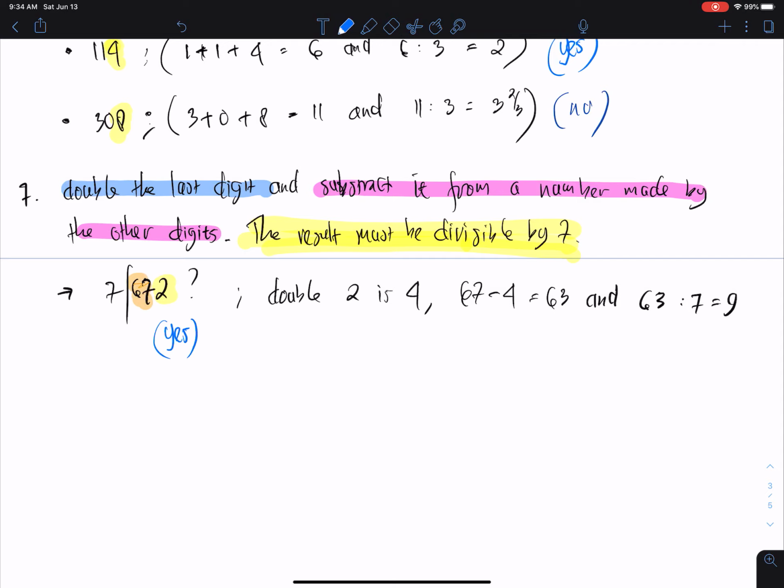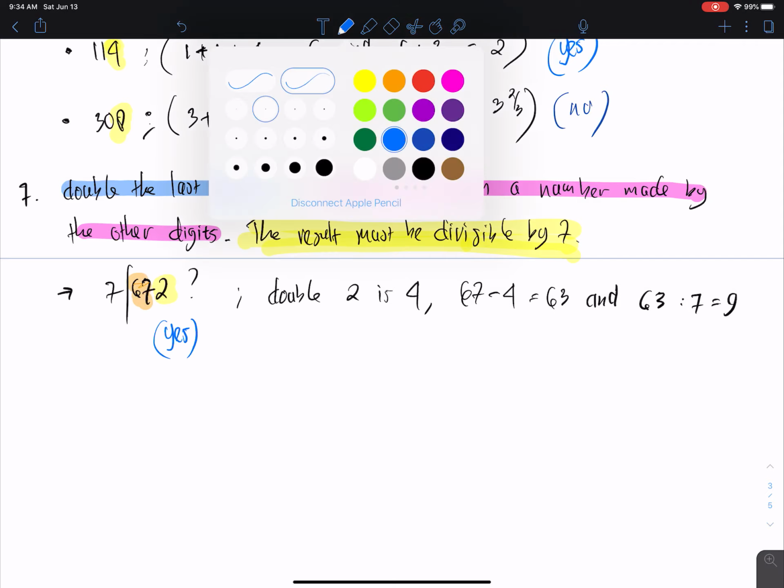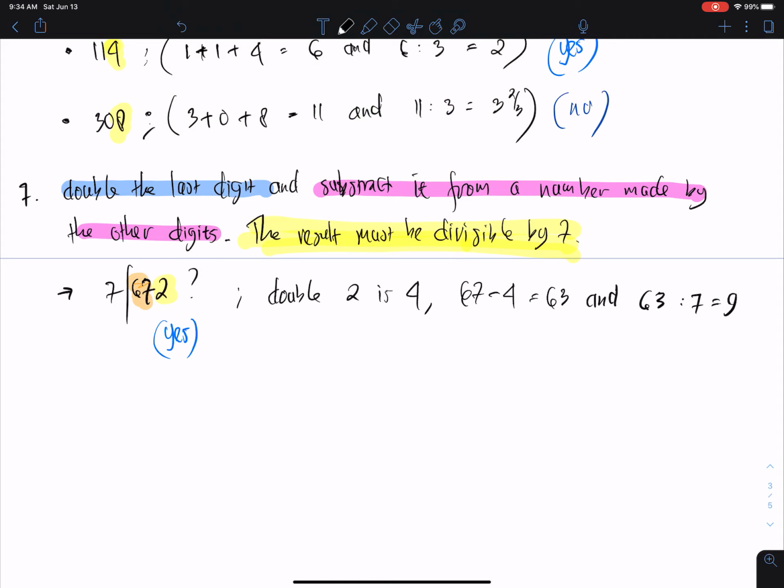Okay, we can check another number, for example, 105. So double the last digit, which is 5, we get 10.